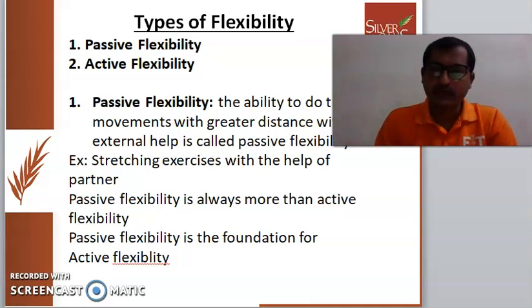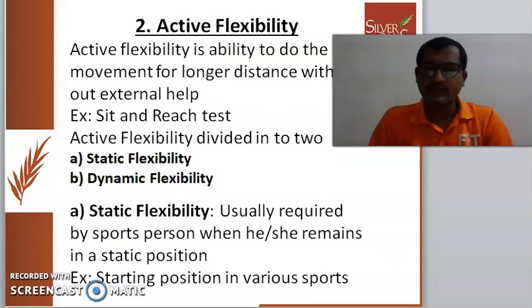If you compare passive flexibility and active flexibility, the range of stretch in passive flexibility is more than in active flexibility, because there is a partner stretching your muscles or joints. And passive flexibility is the foundation of active flexibility. Next, active flexibility. Active flexibility is the ability to do movements for a longer distance without external help. That means you are doing it on your own.